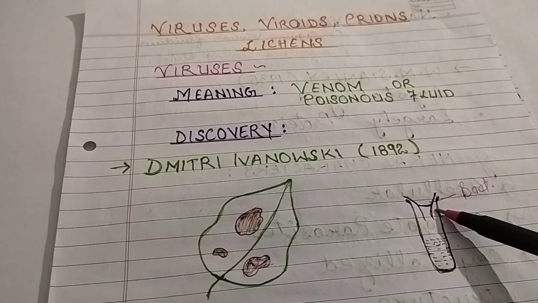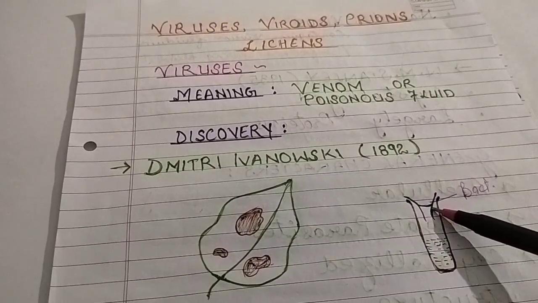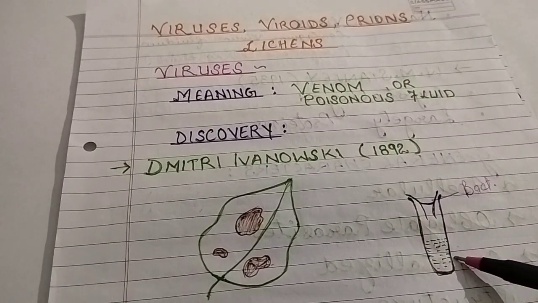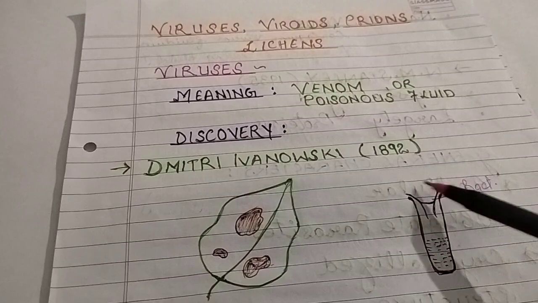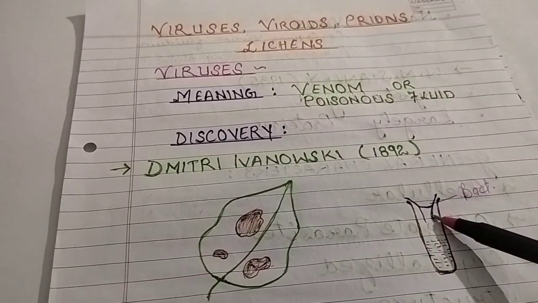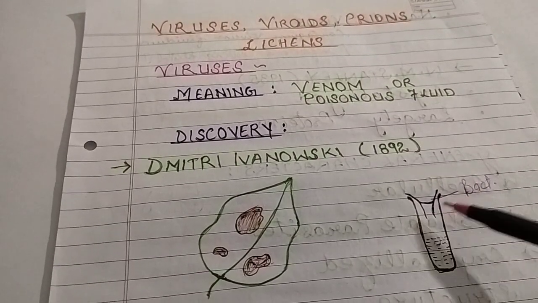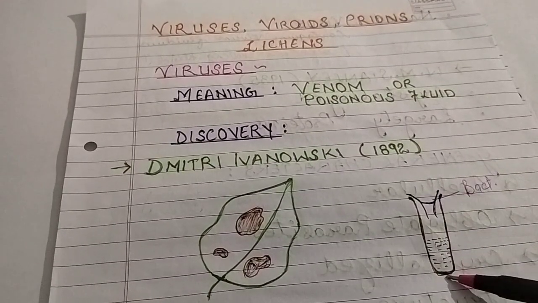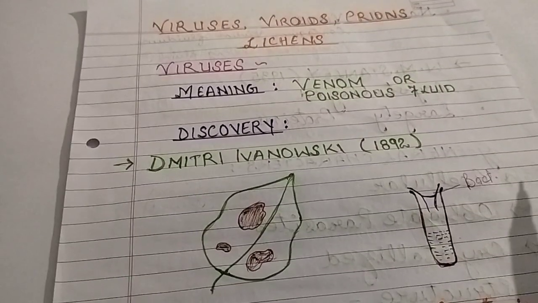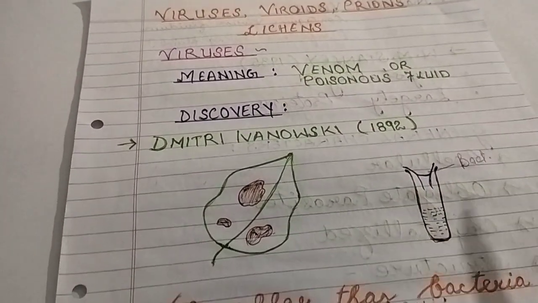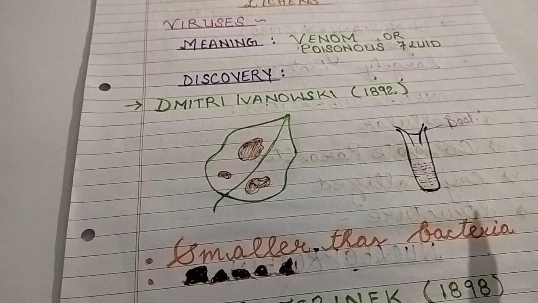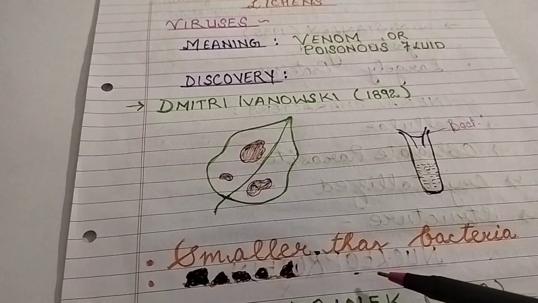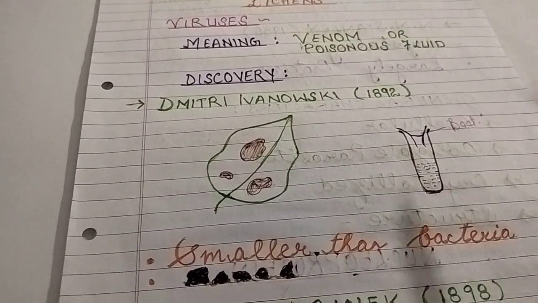And he found that these microbes passed through the bacterial filter. That means they are not bacteria but some organisms which are smaller than bacteria. So from the experiment of Ivanovsky, it was concluded that these are organisms which are smaller than bacteria.